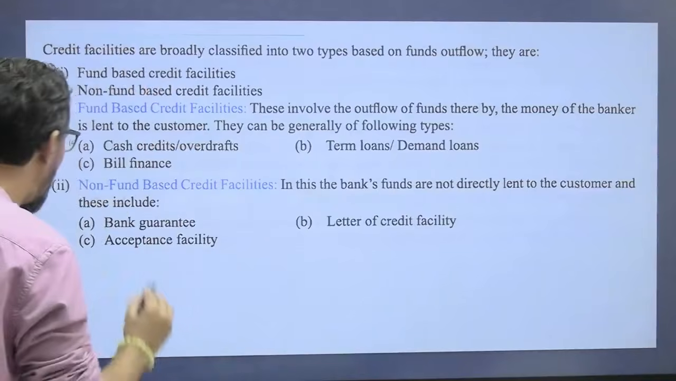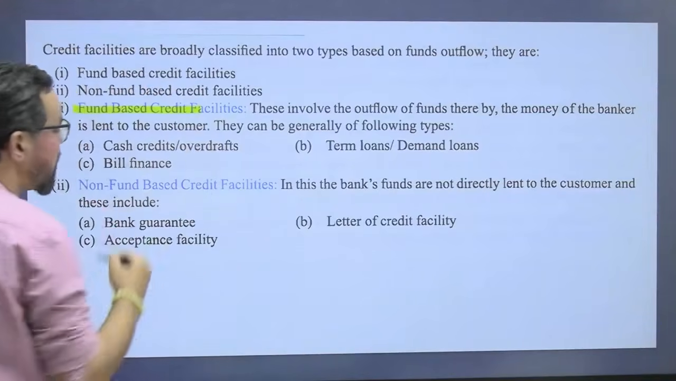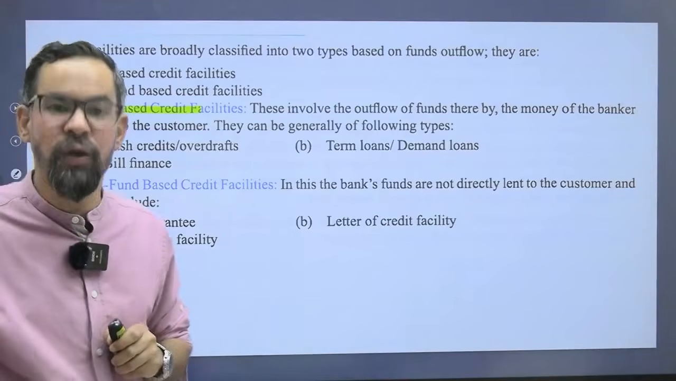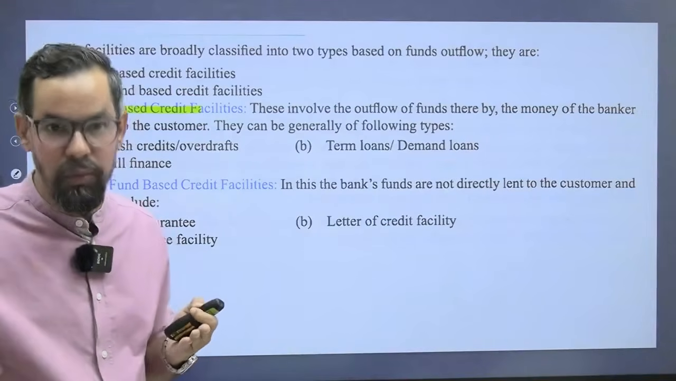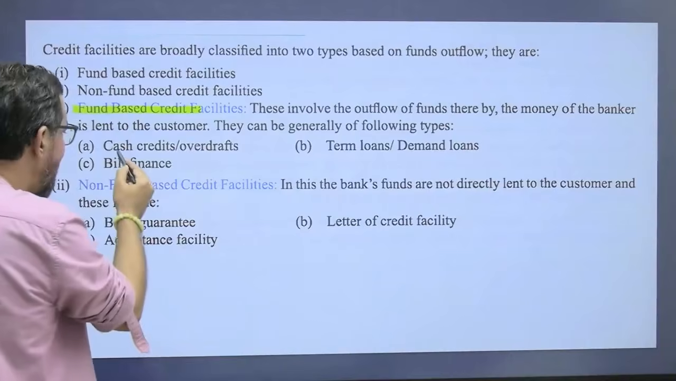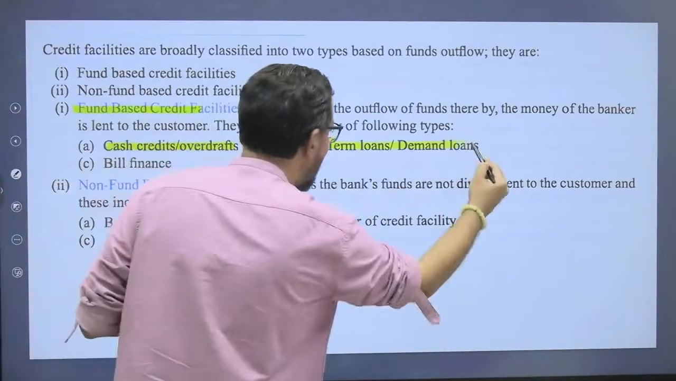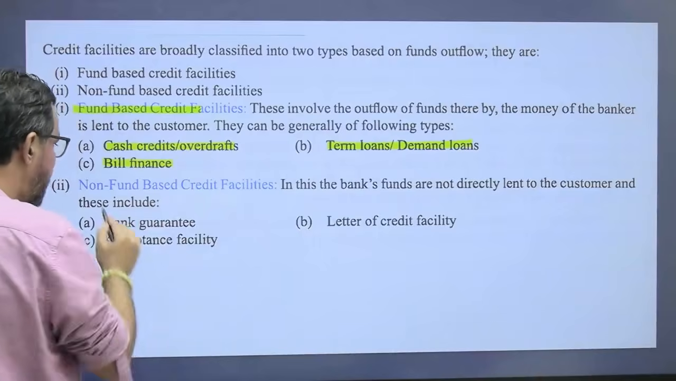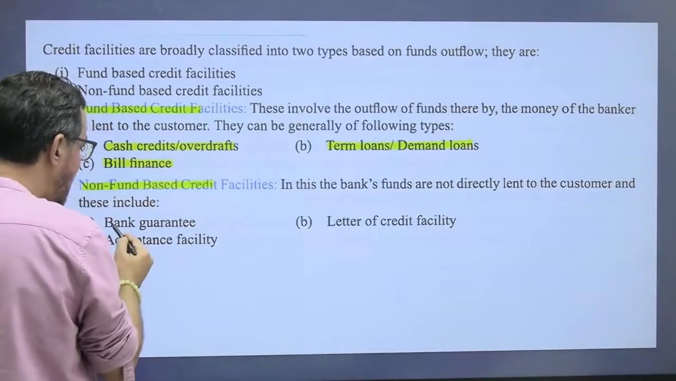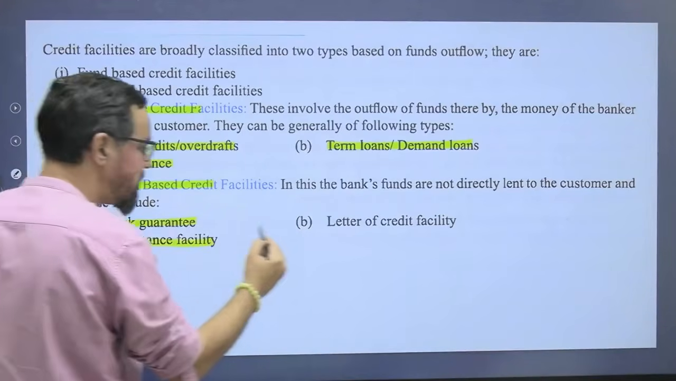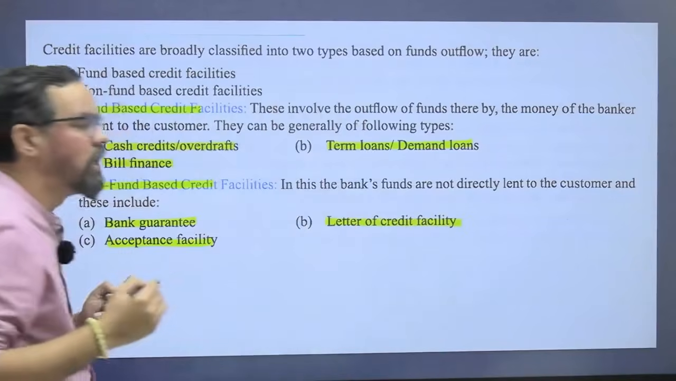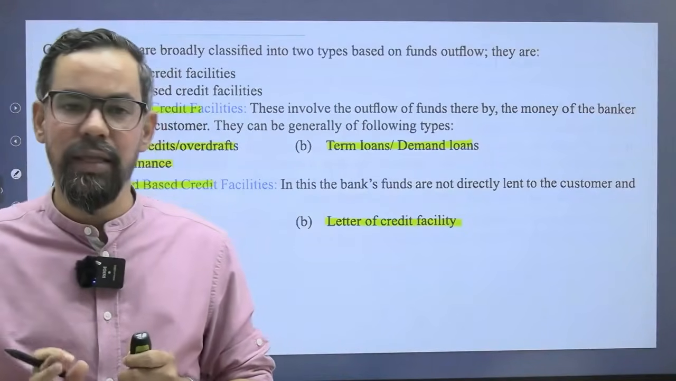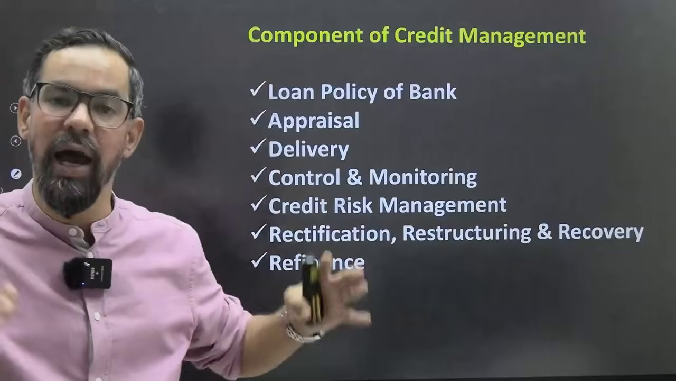So we have two types of facilities. Fund based, where there is a movement of money from our bank to the borrower's account. It can be cash credit or overdraft, any term loan or demand loan, or bill finance. Non-fund based credit facilities, like bank guarantee, acceptance facility, letter of credit and all, generally get involved in this. So unit number 17 is basically an overview of the entire module C.